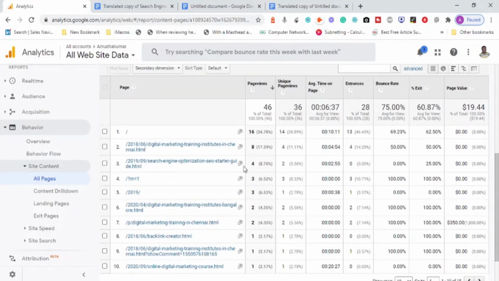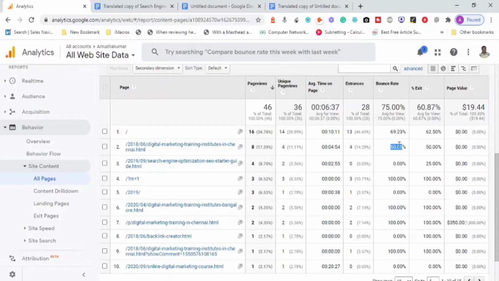You can see how many page views were generated for the home page, unique page views, average time spent on the website, how many people entered into the website, that is called entrances on the landing page, and the bounce rate. Look at this one, 69.23 percent bounce, 50 percent bounce. It will be good if your bounce rate is less than 40. Above 40 is not encouraged.